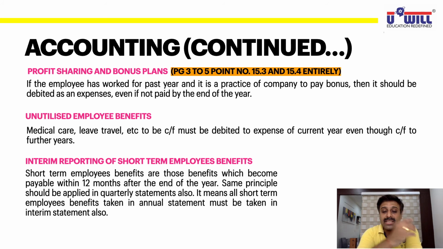Short-term employee benefits are those benefits which become payable within 12 months after the end of the year. So the same principle should be applied in quarterly statements also. It means all the short-term employee benefits taken in the annual statement must be taken in the interim statement also. So the same rule and principle is to be followed. If you are talking about the 21-22 year, then whatever employee benefits you are expecting till 31st March 23, you will record it in every quarter of 21-22 in the interim financial statement.